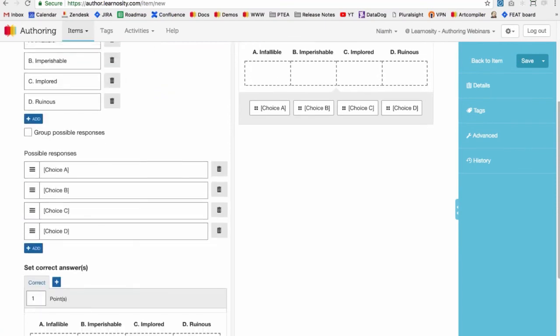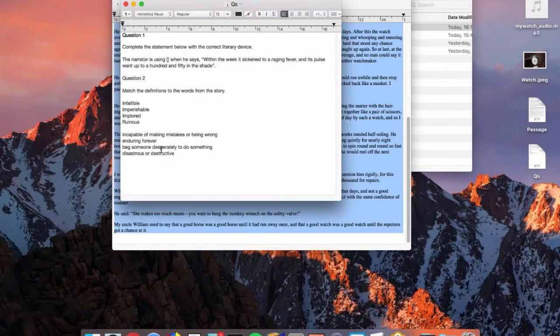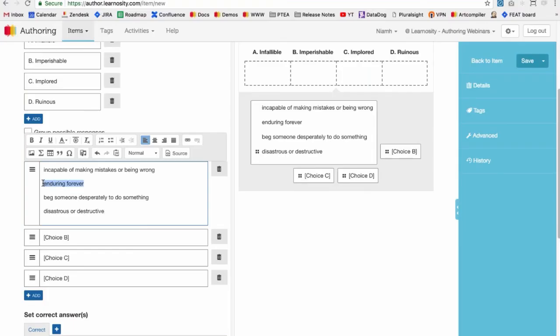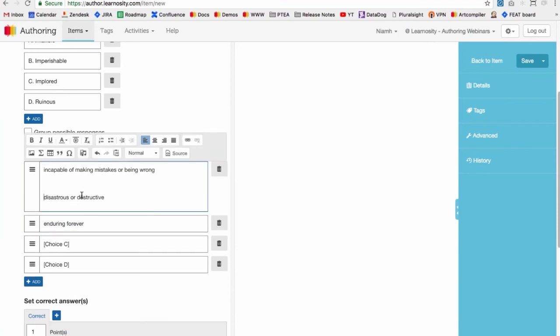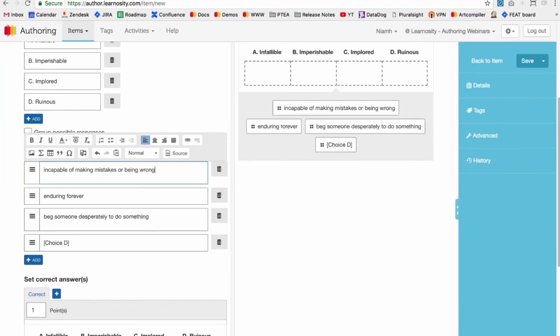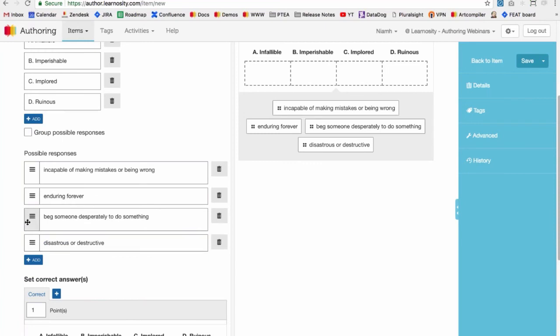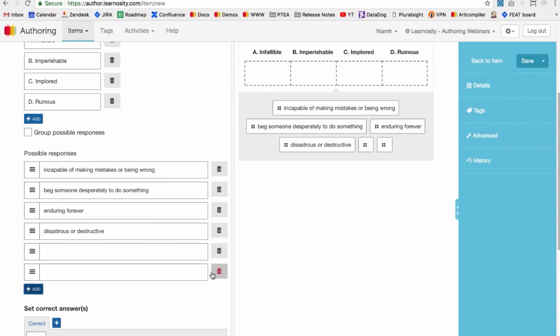Then I can set up my possible responses. I have those pre-made here, so I'm just going to copy these in here. Okay, really, really simple. If I want to change the order of these for any reason, I can do that with the drag and drop again, just like we saw on the paginated passage. And I can delete with the trash can icon. I can add as many options as I want as well with the add button.